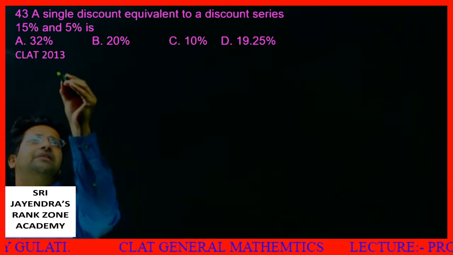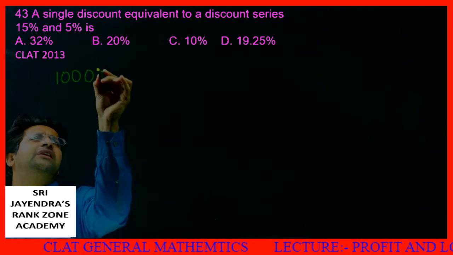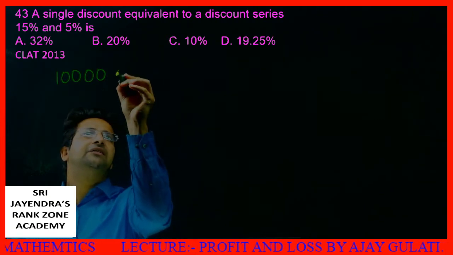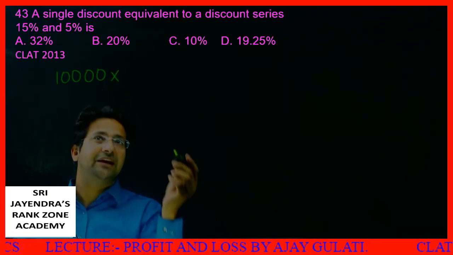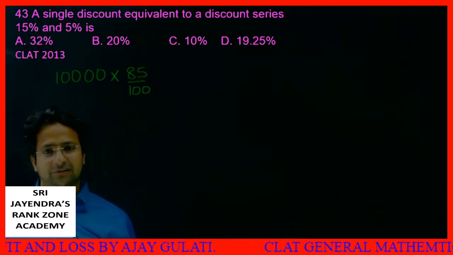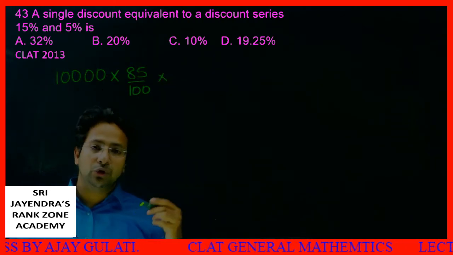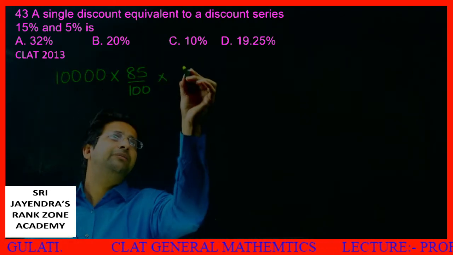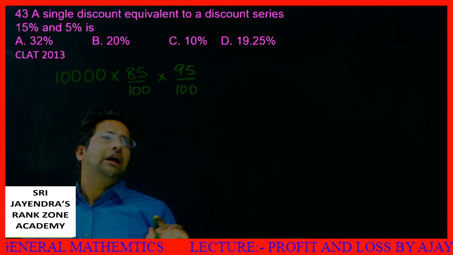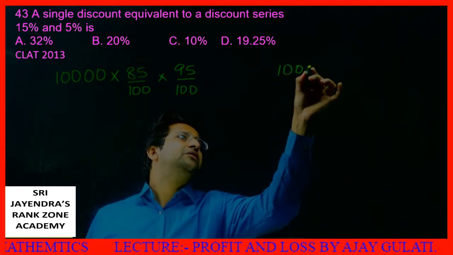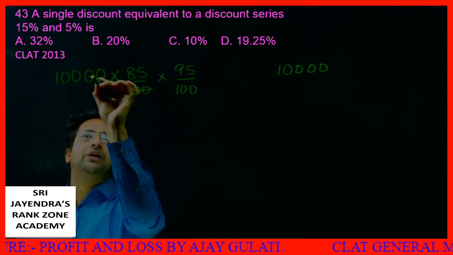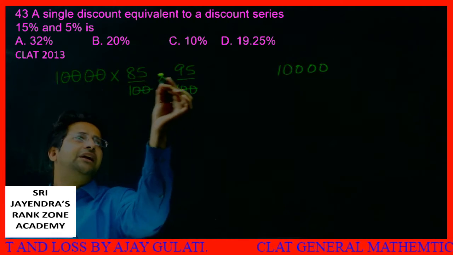See, let's say I purchase the article for 10,000 rupees. Okay, I give a discount of first 15%. If I give a discount of 15%, at what price would I be selling the article? I'll be selling it at 85%. Does it make sense? Yes, it makes sense. Then I give a discount of 5%. Now I'm selling it at 95%. A thing which I initially procured for 10,000 rupees, I am now selling at 10000 times 85 into 95, cancelling the zeros.